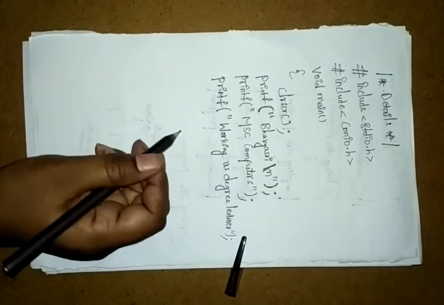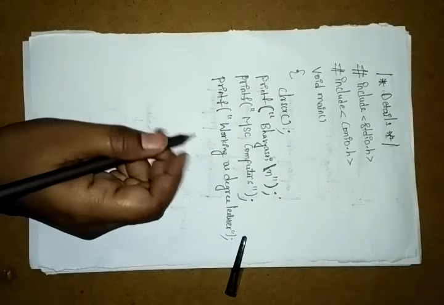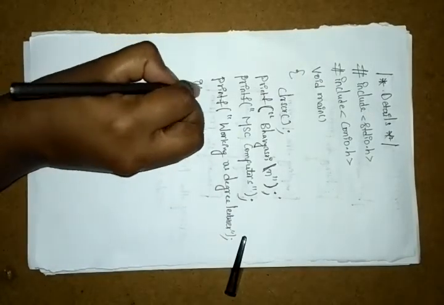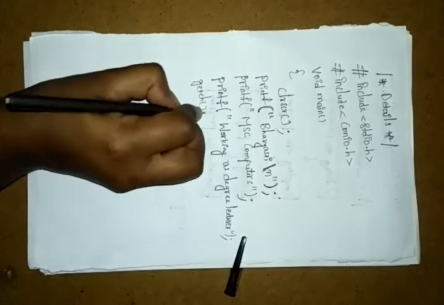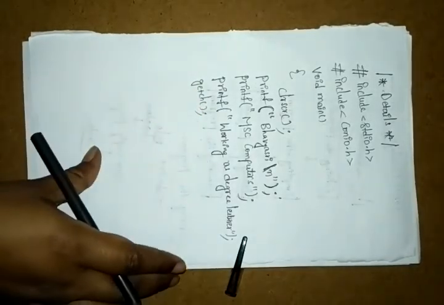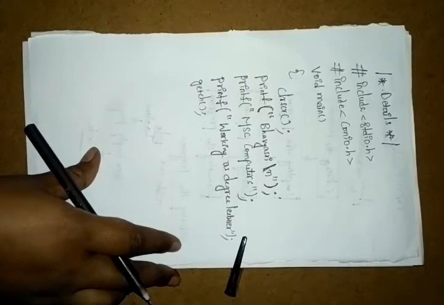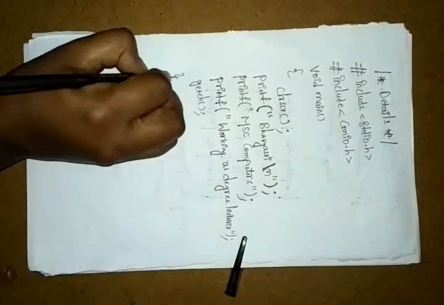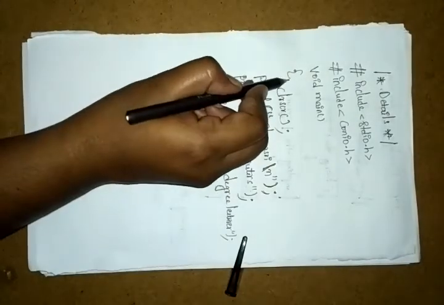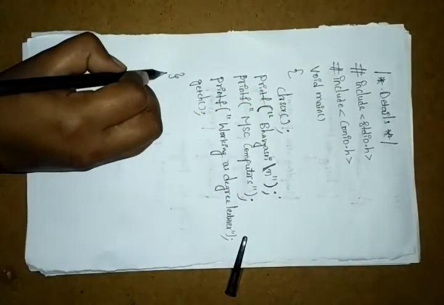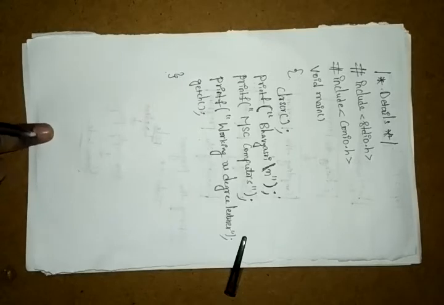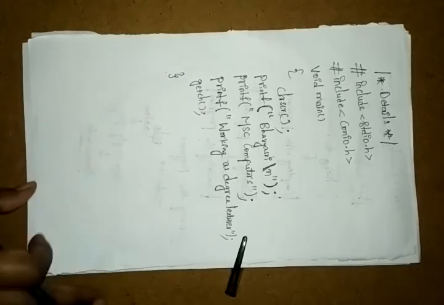Once you've done this, you can write getch here. This getch is not needed in all cases; it depends on the program. And then you can close this one. Here we opened the main method, and here we closed our main method. Without closing that method, we cannot proceed; we will get an error.